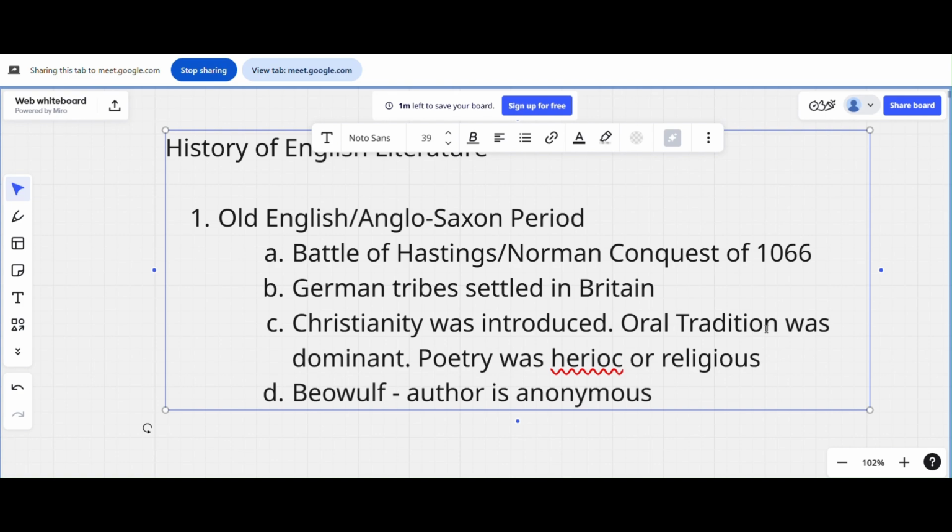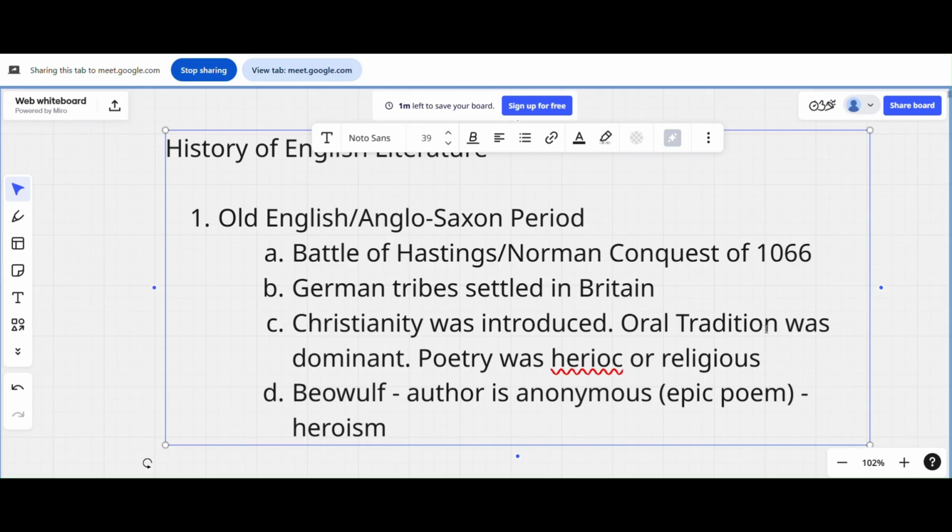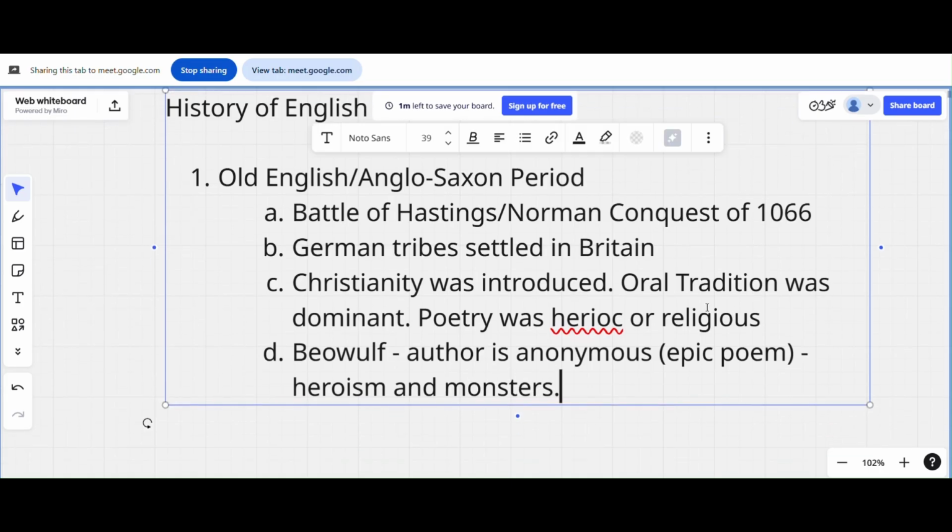And it's an epic poem. Just keep this in mind: epic poem, and it talks about heroism, like some figure who saves the village from a monster. Heroism and monsters. So just get that Beowulf is very important here in all English, although we don't know who the author is. The author is anonymous.